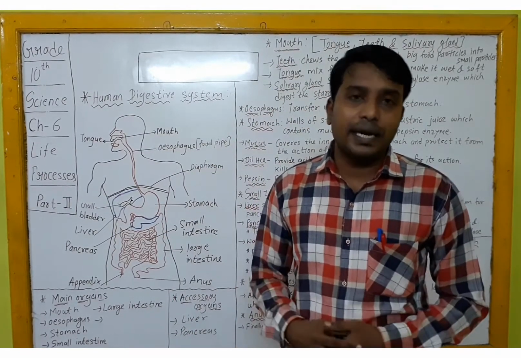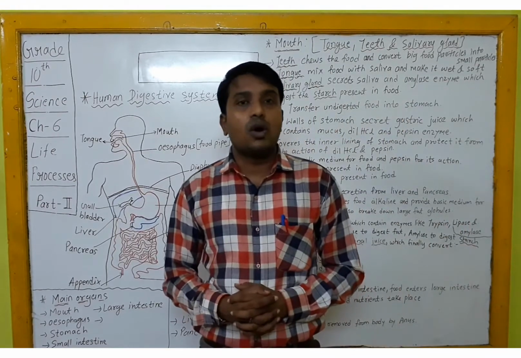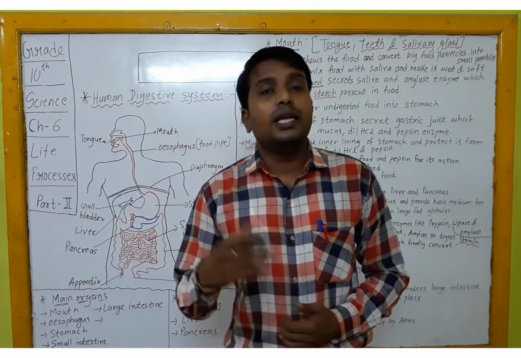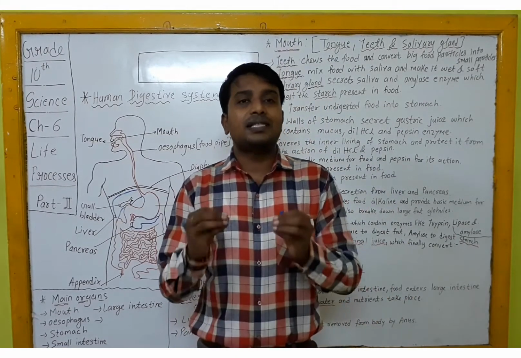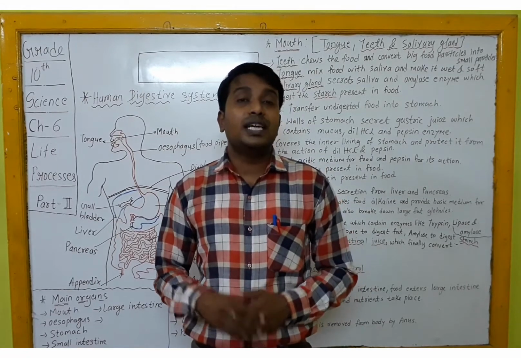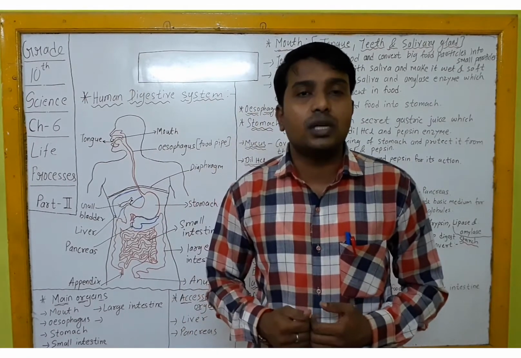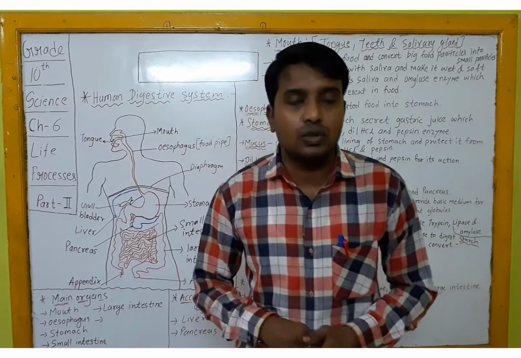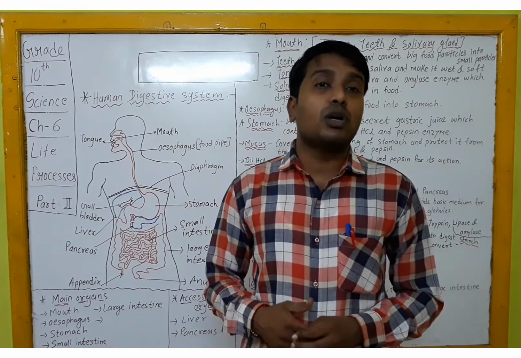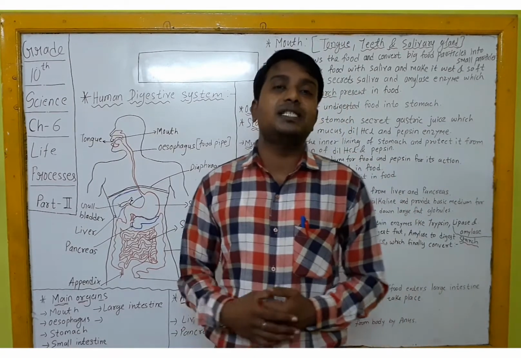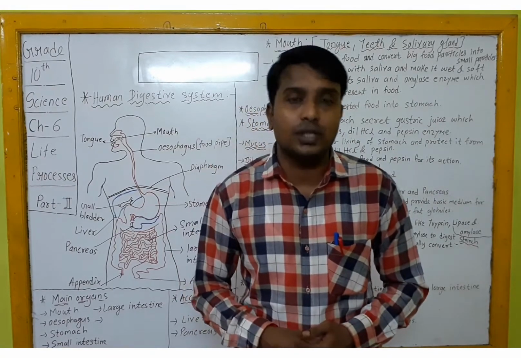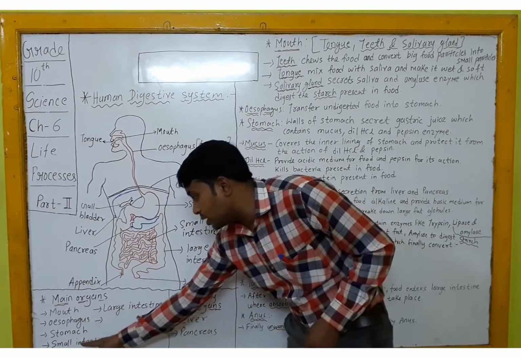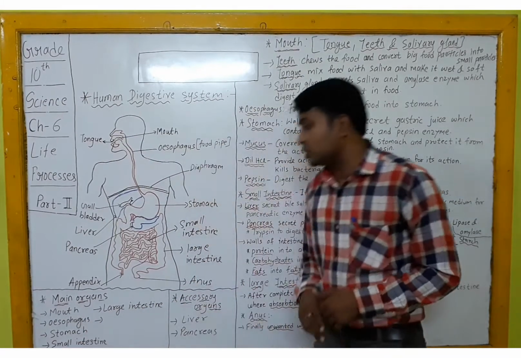So what do you mean by that? Main organs are those organs of the digestive system which actually take part in digestion, whereas accessory organs are those organs that just support the digestive system. They never take part in digestion. They are not involved in any process of the digestive system, whereas main organs are involved and participate at each step of human digestion. Okay, you can see I have written the main organs, that is mouth, esophagus, stomach, small intestine and large intestine.